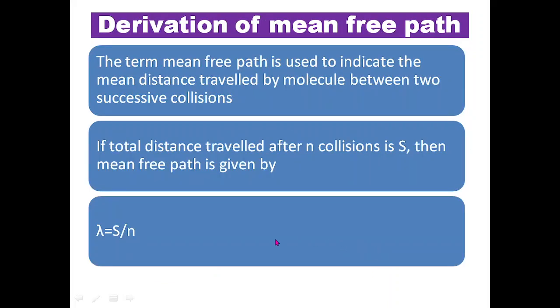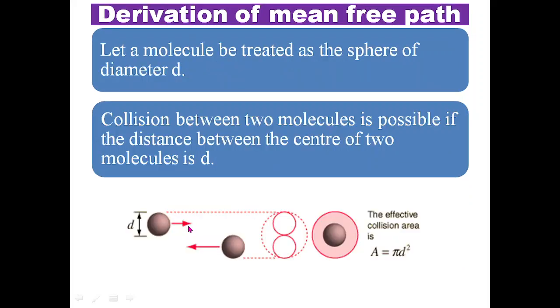Now let us obtain the expression for mean free path. What is meant by mean free path? It is the mean distance traveled by a molecule between two successive collisions. If the total distance traveled after n collisions is s, then the mean free path of the molecule or gas is denoted by lambda and will be given by s divided by n. This is the average distance traveled by a molecule between two successive collisions.